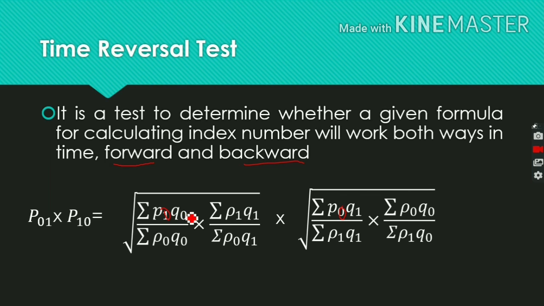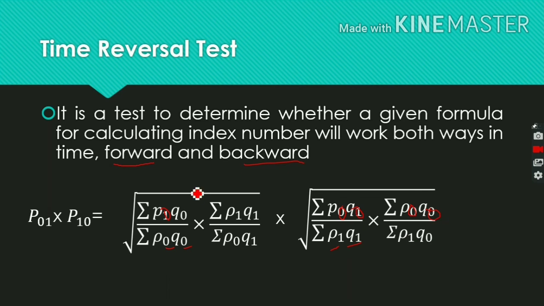So sigma Q0 becomes Q1. Now P1 Q1, this is current year, we substitute into base year values, that is sigma P0 Q0. Similarly sigma P0 Q0, base year price and quantity, we substitute with current year price and quantity. Next sigma P0 Q1 becomes sigma P1 Q0.